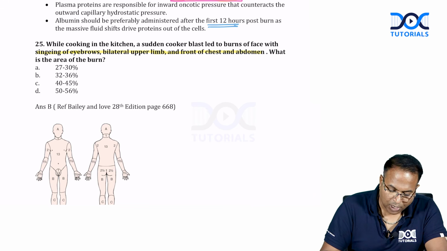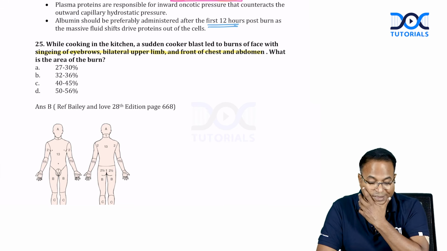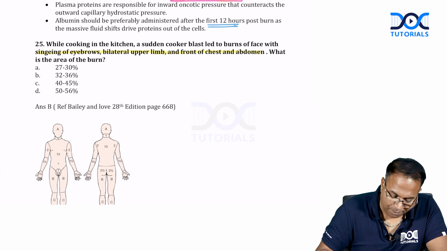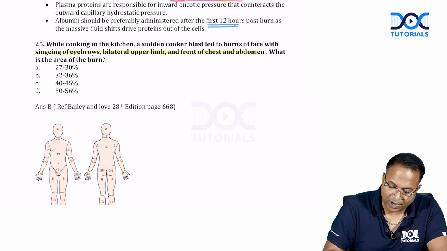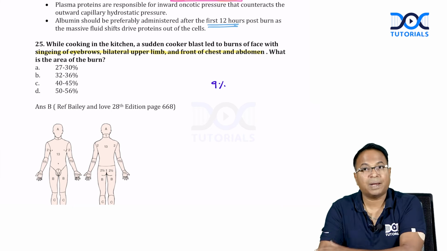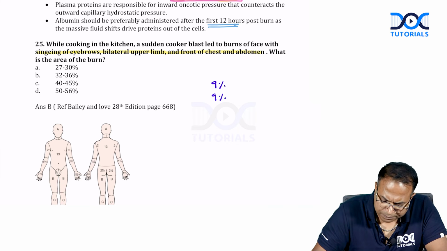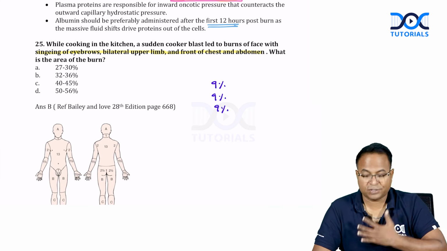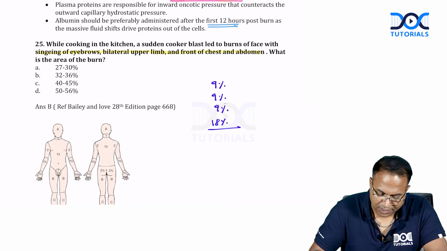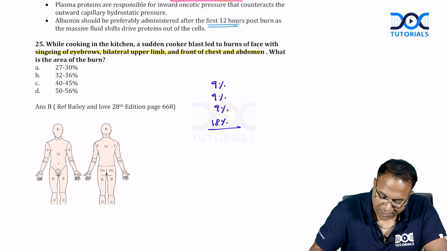So, the point is you cannot apply the rule of 9 in this. Rule of 9 is a crude basic rule, but let us see what happens with the rule of 9. Singeing of eyebrows means burns in the face. Upper limbs, bilateral upper limb, so each 9. Front of chest and abdomen, it is around 18%. So, 18, 36, and it comes around 45% with this.